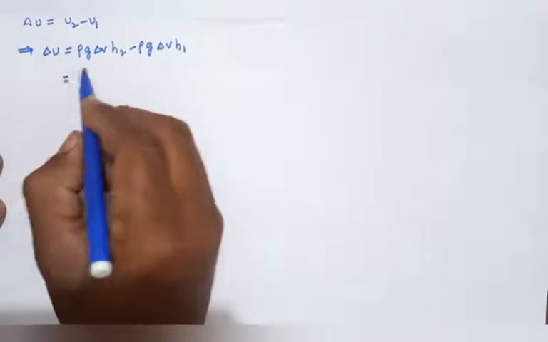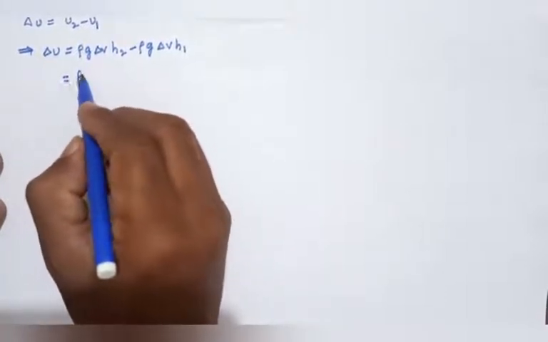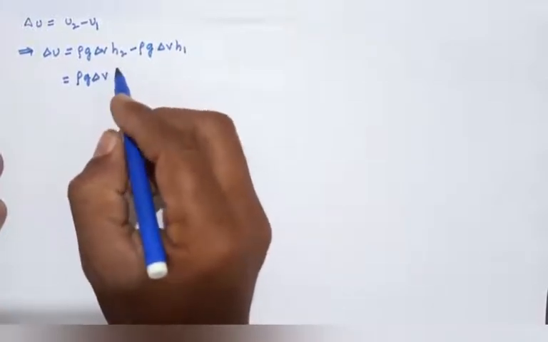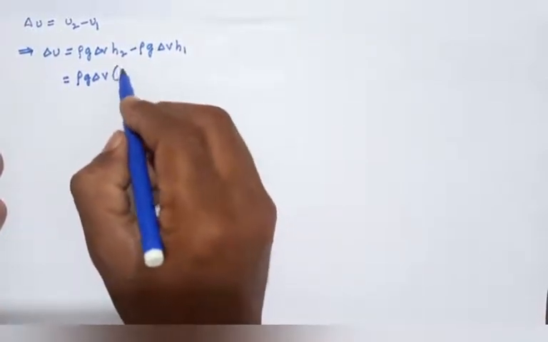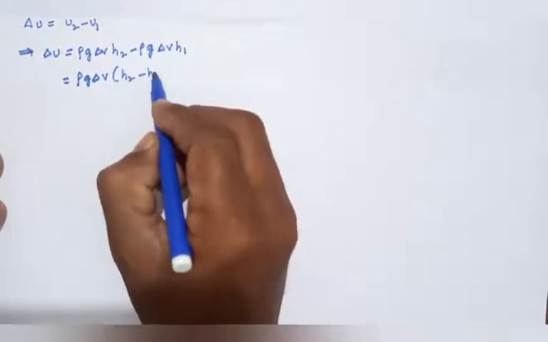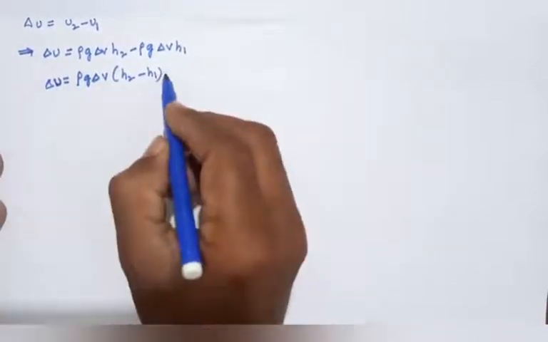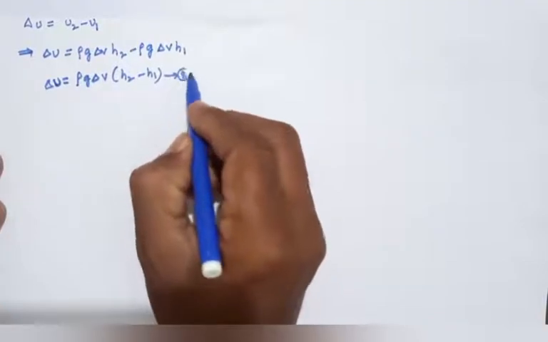So we can take common rho g delta V, it is h2 minus h1. So this is gravitational potential energy, equation number 8.